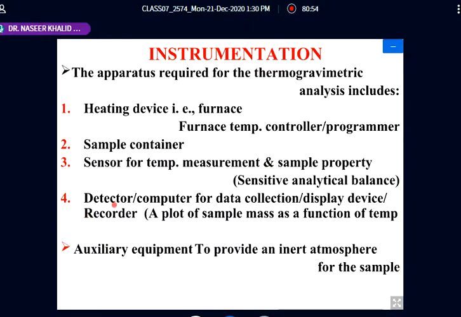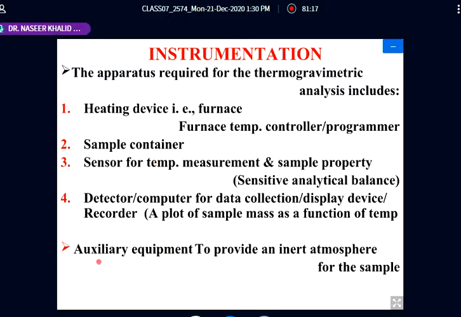And then the detector, how it is being detected, and a computer for the data collection, the display device, and then a recorder, and a plot of sample mass as a function of temperature. These are the basic requirements.